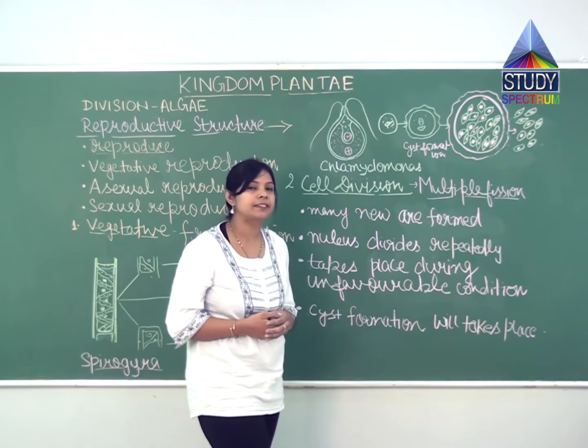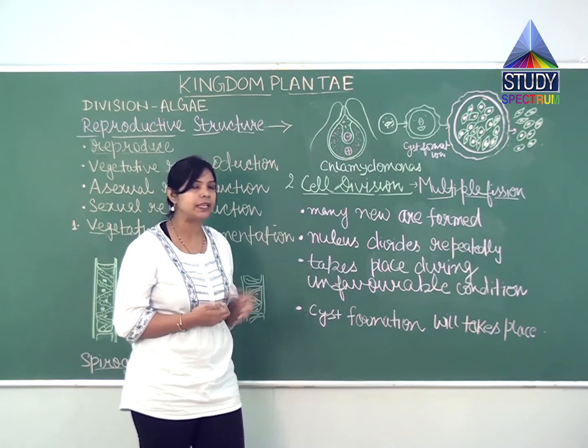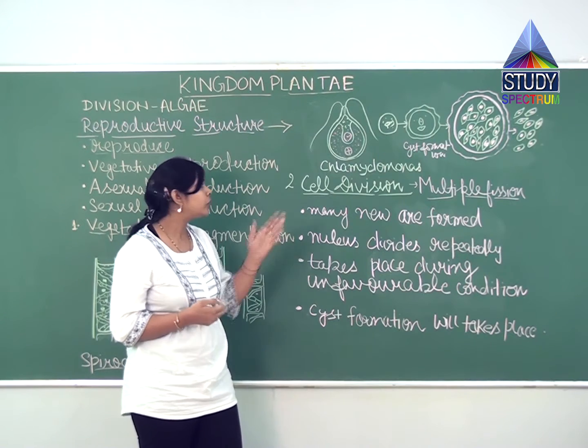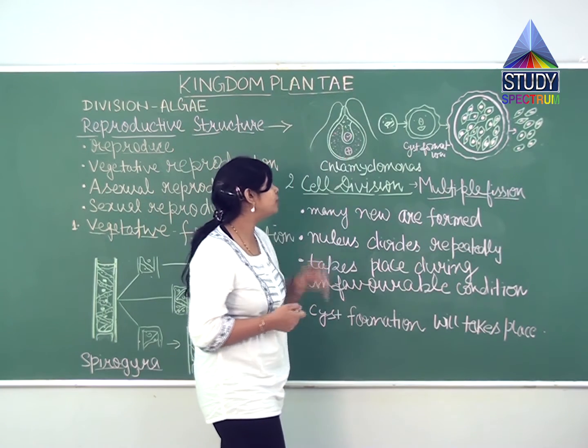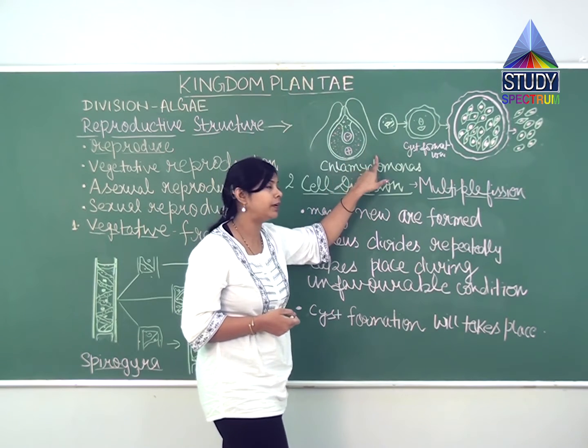So what is this cyst? A cyst is a protective covering for the new cells, for the new organisms in unfavorable conditions. If we take the example of Chlamydomonas, it is unicellular.